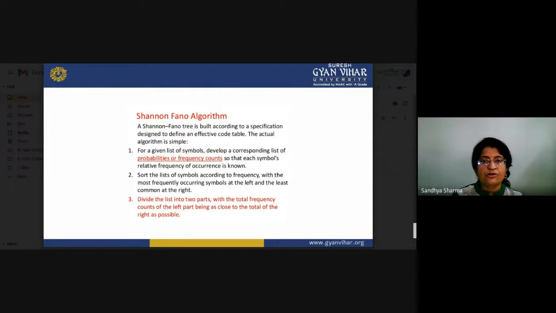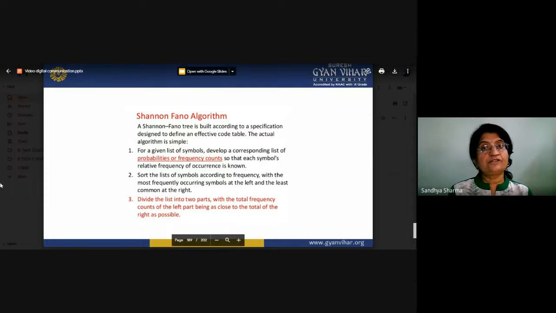Sort the list of symbols according to frequency, with the most frequently occurring symbol at the left and the least common at the right. Divide the list into two parts, with the total frequency counts of the left part being very close to the total of the right. So if we are dividing our list in two parts, the addition of probability of the upper part and the addition of probability of the lower part should be approximately equal.